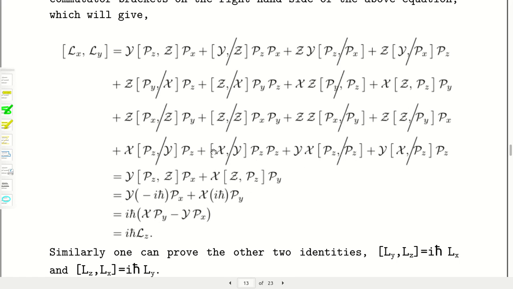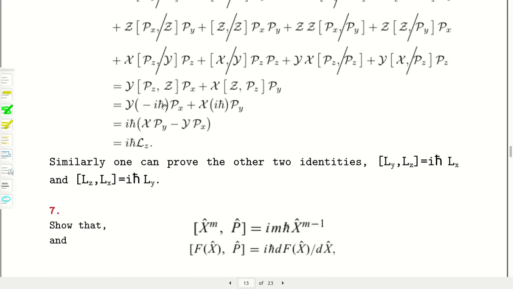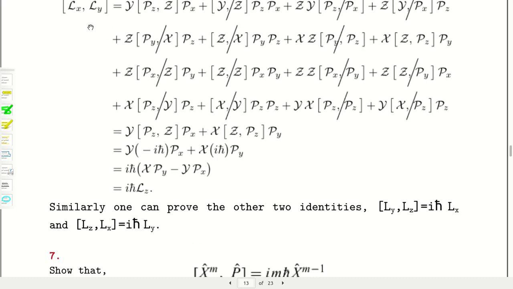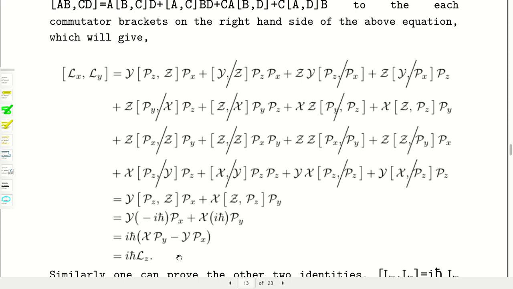One should survive again, yes, this one, because z p_z is there, so here iħ will be there. So put the values of the 2 commutator brackets, those 2 are survivors, and write iħ, taking it common. The first is x p_y minus the second is y p_x, so this is nothing but the L_z operator. So iħ L_z is equal to [L_x, L_y], so the L_x, L_y operator commutator is equal to iħ L_z.